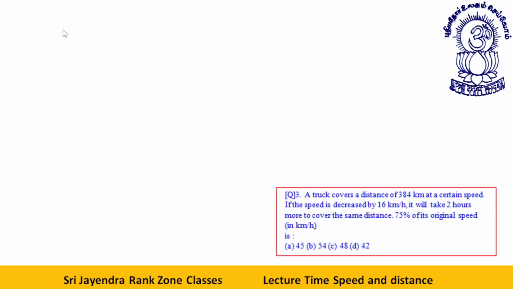Now the question we have is, dear students, a truck covers a certain distance of 384 kilometer at a certain speed. If the speed is decreased, let's say there is a speed, there is a time. If the speed is decreased by 16 kilometer per hour, it will take 2 hours more. So time will be t plus 2. Fine, let's solve this first.